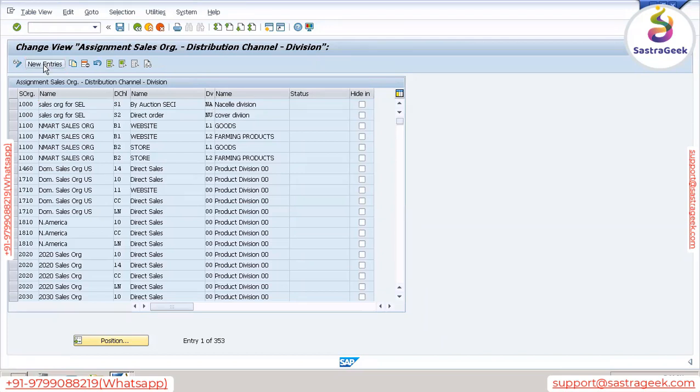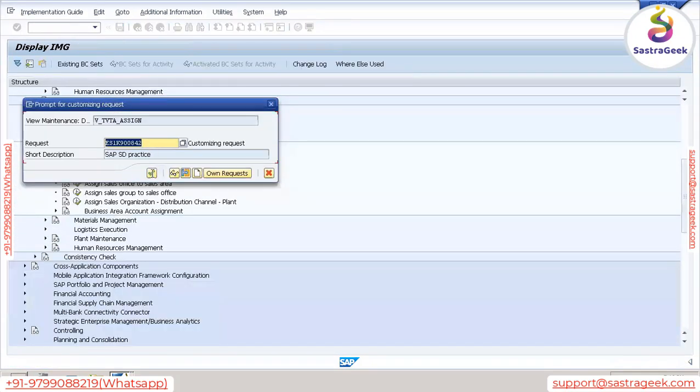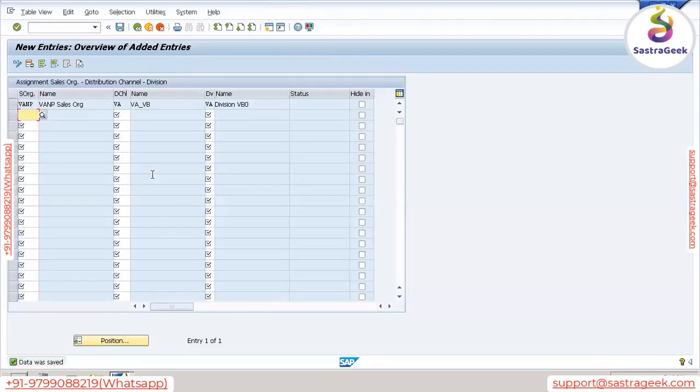So go to new entries, enter your sales organization VNP, distribution channel VA, division VA. Enter and save this. This is also an important interview question. What is sales area? For a fresher, this is the question. Your answer should be: the combination of sales organization, distribution channel, and division is called sales area.